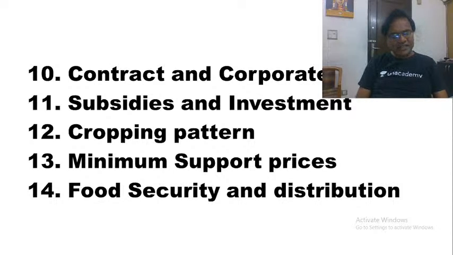That is the reason why it has been suggested that we can move slowly towards what we call cash transfers. Let the money be transferred into the accounts of the people, or we can have food stamps also, wherein there will be decentralized procurement and decentralized storage of food grains. We can invite the private sector also to invest in food storage. These are some of the solutions that have been provided to overcome these problems related to food distribution.